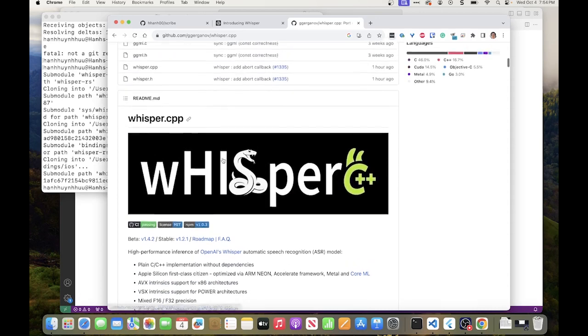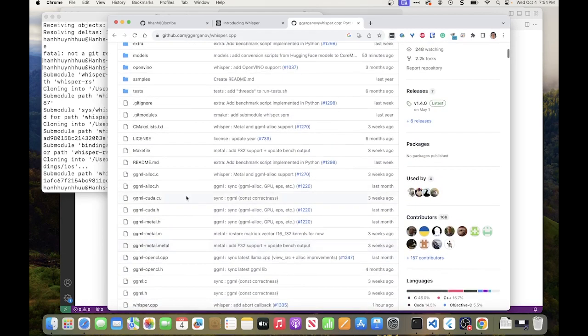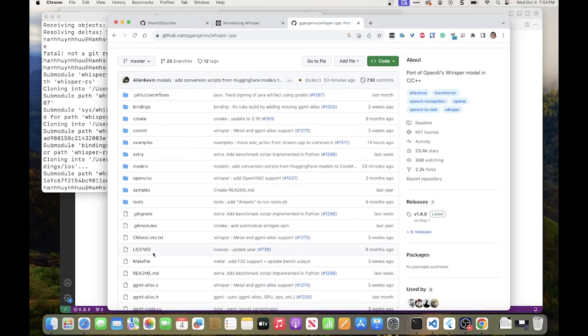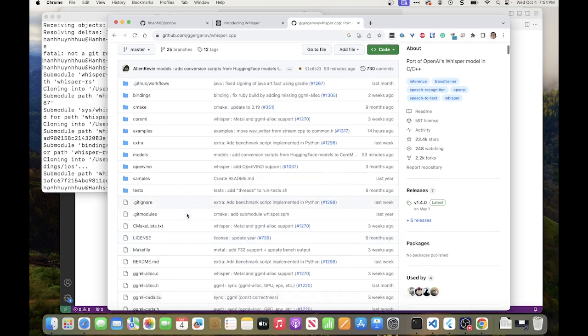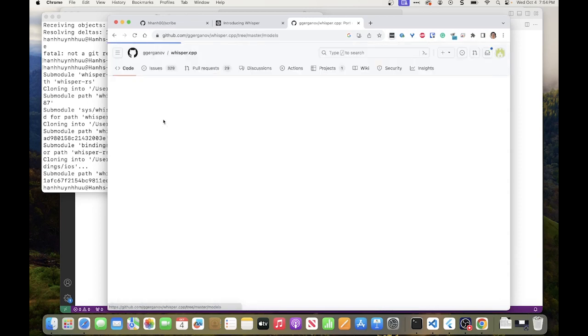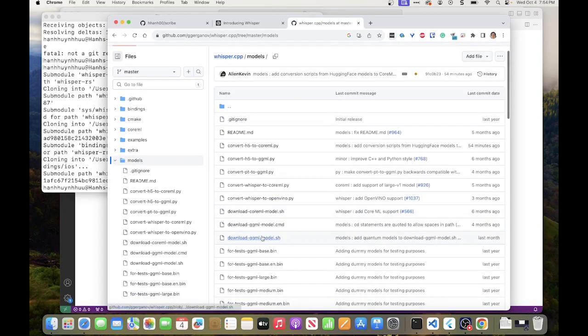All right, so the stuff that we have here is a C++ library, which can use the same model as Whisper. So a little bit of the architecture of this framework: if you compile this, you also need the trained model. You could try to train the models yourself, but it's probably much easier to download one of the existing models.